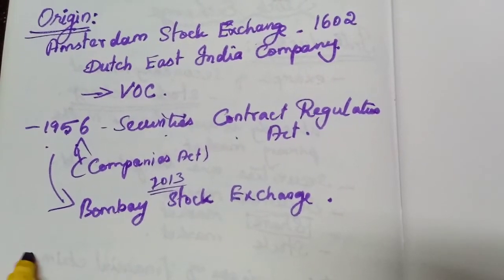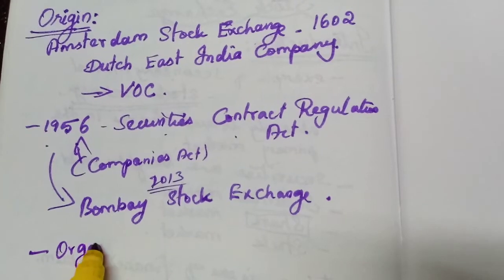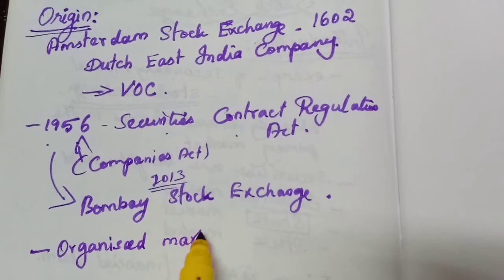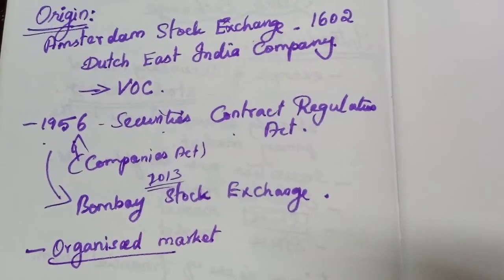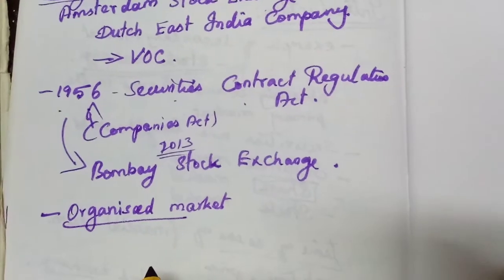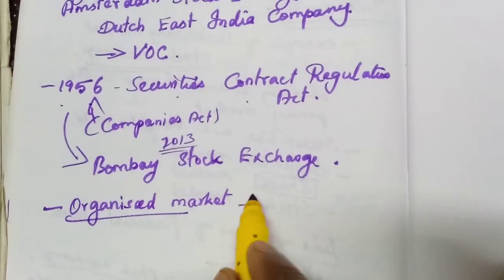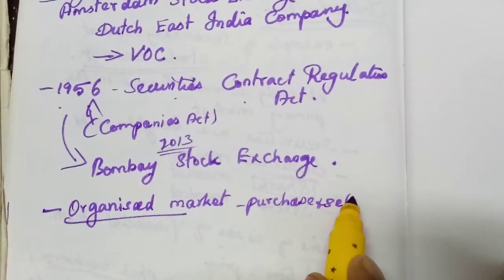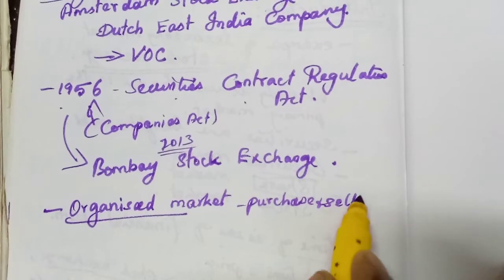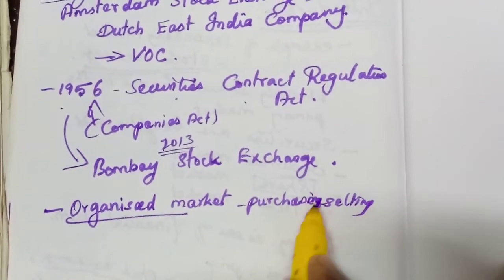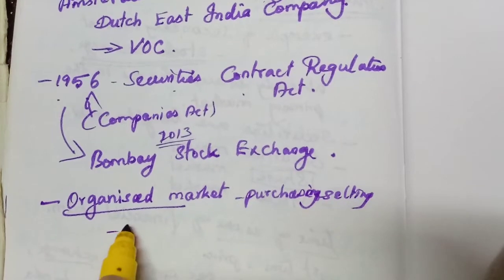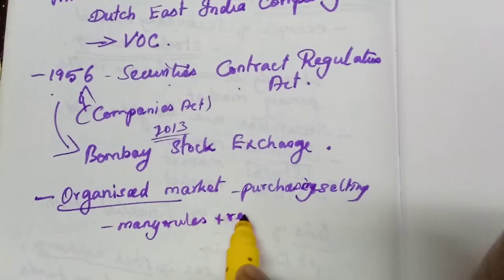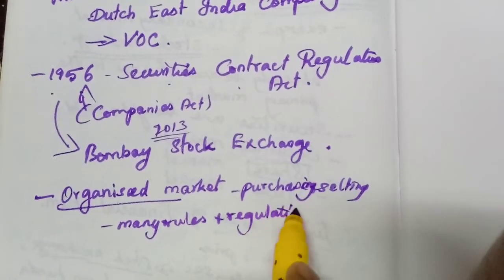Then we can say it is one organized market, a centralized organization. Somebody is there to organize the market, isn't it? And all the purchasing and selling of securities are organized, because many rules and regulations are there to control the stock exchanges.